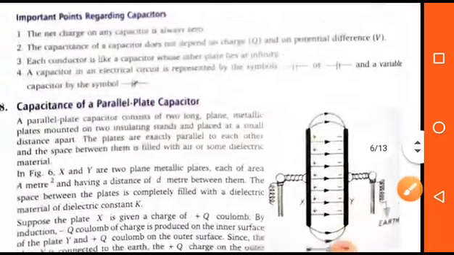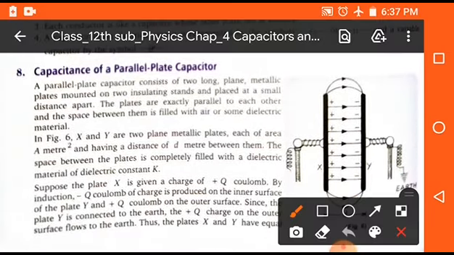Students, the capacitance of a parallel plate capacitor is the most important topic, and it is generally asked in the board examination. In this topic we take a parallel plate capacitor, which has two parallel plates. The first plate is directly connected to the source and the second plate is connected to the earth. When we apply the potential, the first plate becomes positive, due to induction the second plate becomes negative, and the outer side of the second plate becomes positive and is directly connected to the earth.